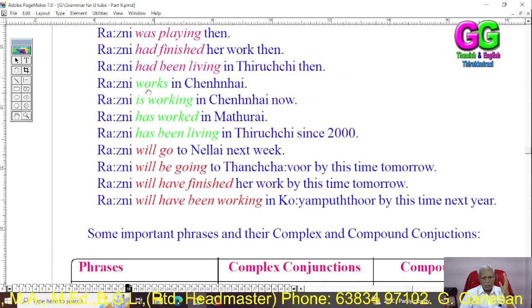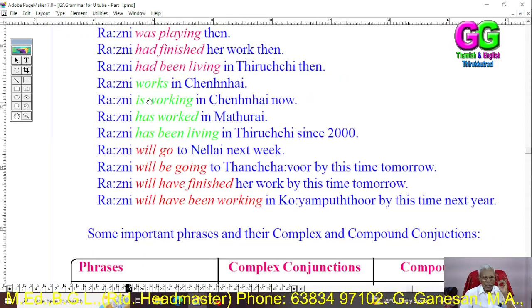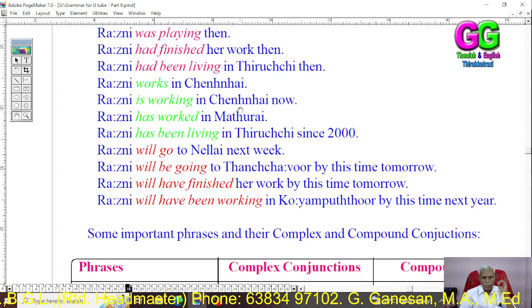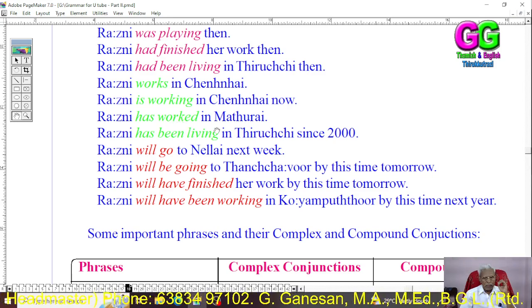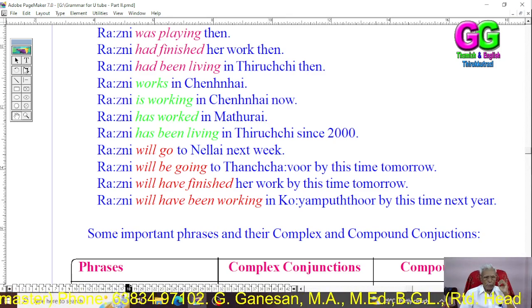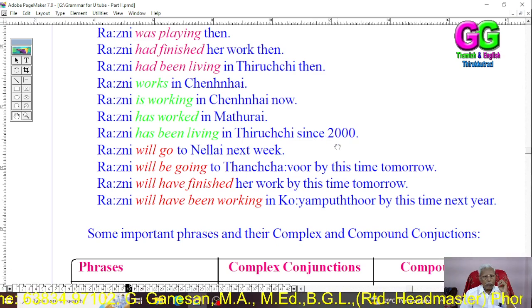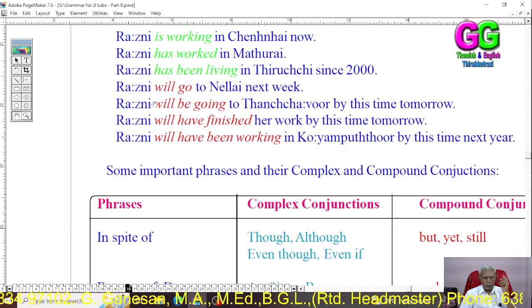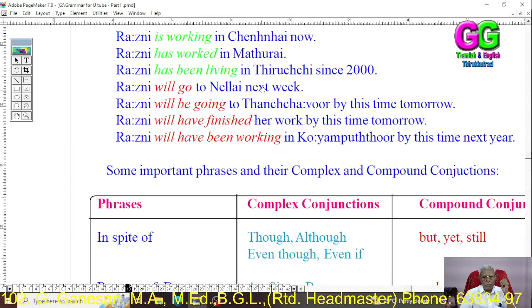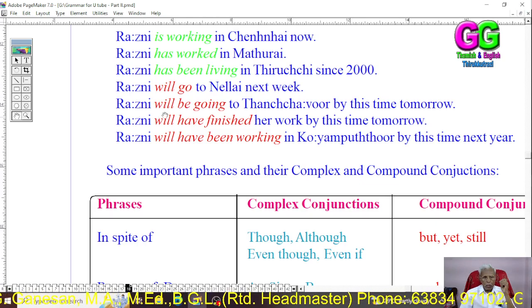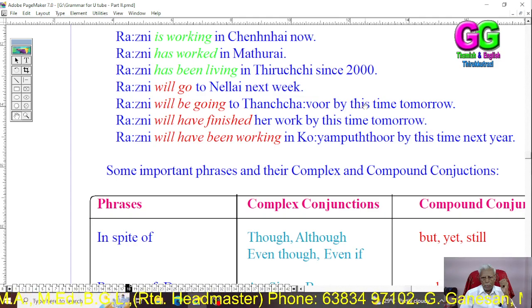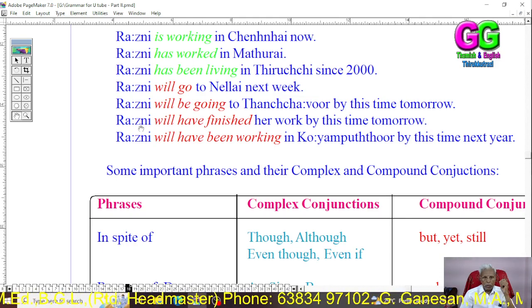Similarly, the present: Rani works in Chennai. Rani is working in Chennai now. Rani has worked in Madurai. Rani has been living in Tiruchi since 2000. Future: Rani will go to Nellai next week. Rani will be going to Tanjavur by this time tomorrow.